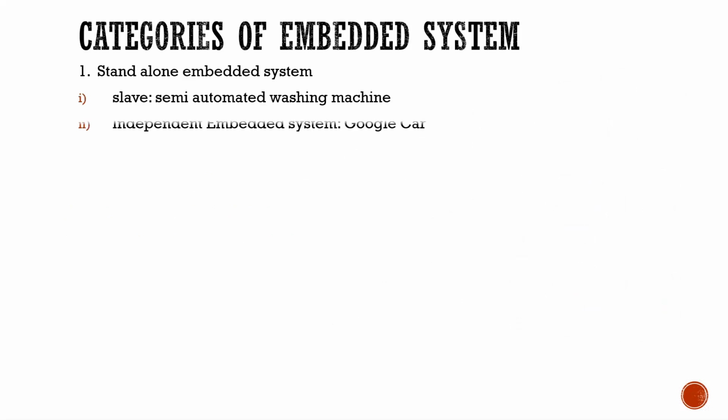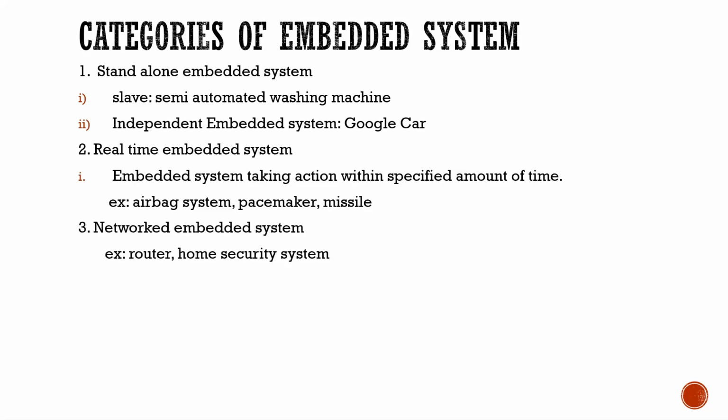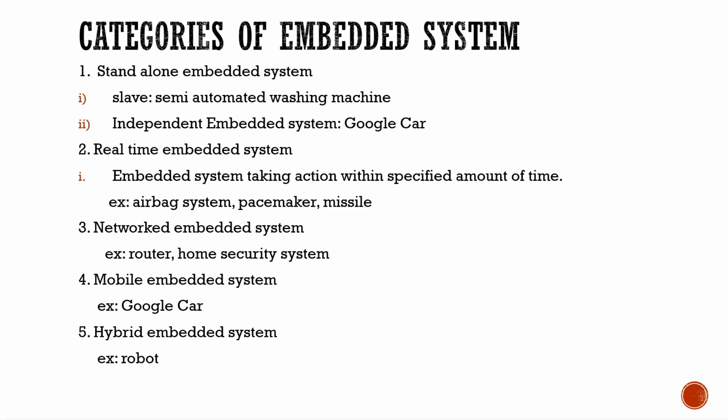Categories of embedded systems: standalone embedded systems, real-time embedded systems, network embedded systems, mobile embedded systems, and hybrid embedded systems. Standalone embedded systems have two types: semi-automated ones like a washing machine, and independent embedded systems like a Google car.